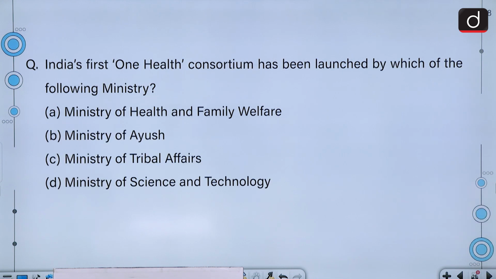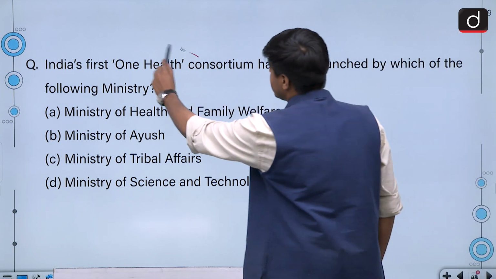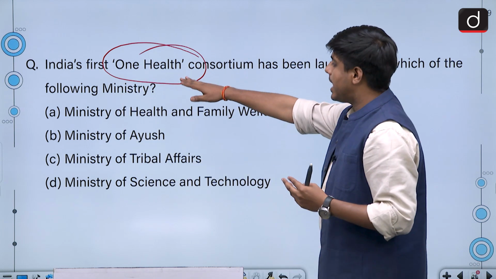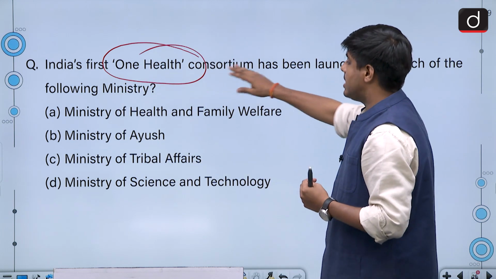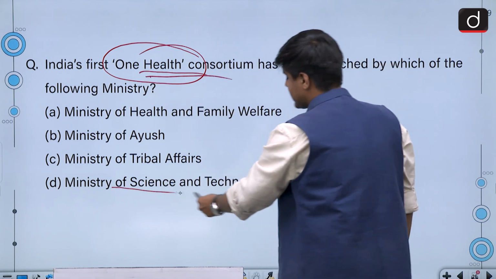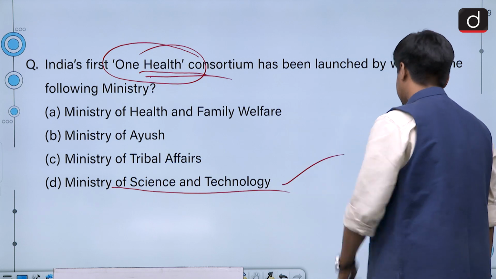Moving on to the next question, India's One Health Consortium has been launched by which of the following ministries? Now the options are Ministry of Health and Family Welfare, Ministry of Ayush, Ministry of Tribal Affairs and Ministry of Science and Technology. So it is quite an integrated kind of scheme, an integrated kind of thought process which is guiding the One Health Consortium, and it has been launched by the Ministry of Science and Technology. So option D is the right answer.